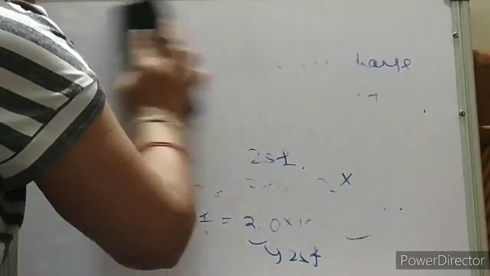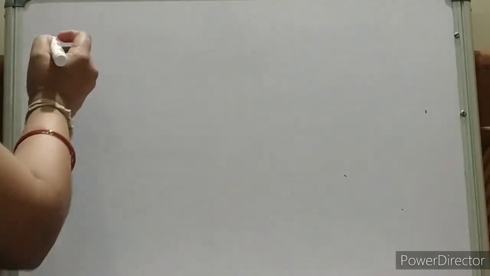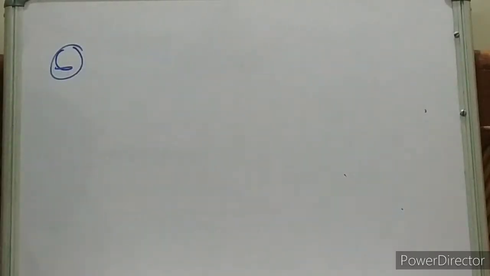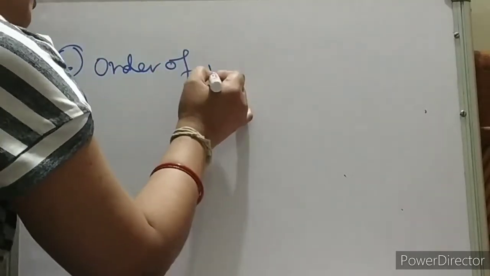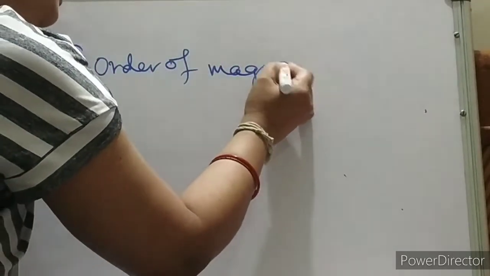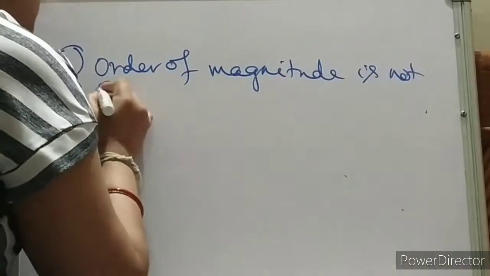rule. Rule number 6. What is rule number 6? Order of magnitude is not significant.